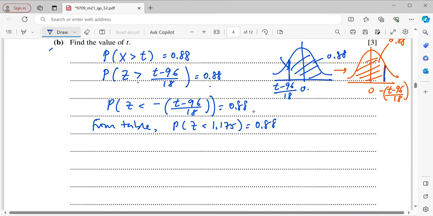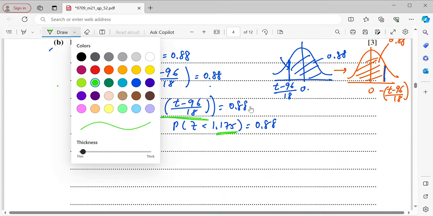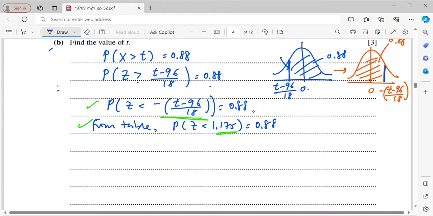Now we will just compare. When you compare these two equations, you will get one equation over here which is negative of (T minus 96) over 18 equals 1.175.